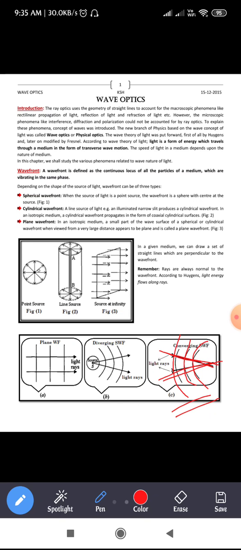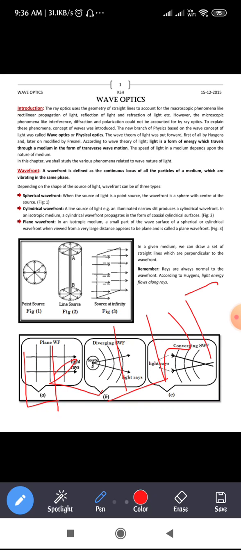Okay, so even in this case, the light rays and the wavefront are perpendicular to each other. Okay, this is very, very important. So keep in mind that the light rays are always perpendicular to the wavefront. Both are perpendicular. Okay, so this thing you should keep in mind.